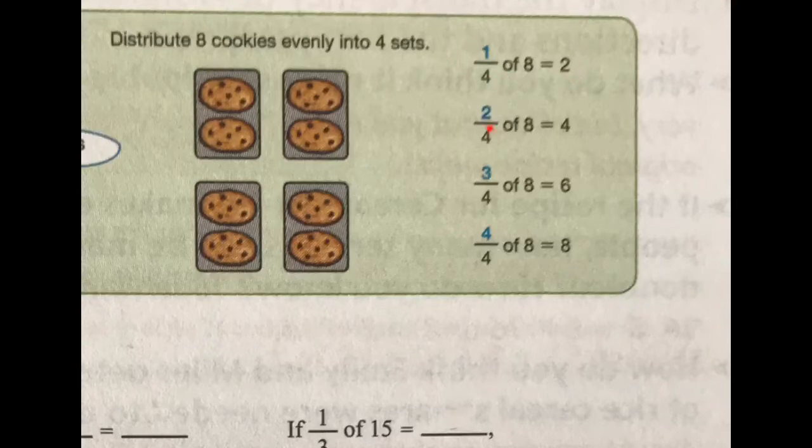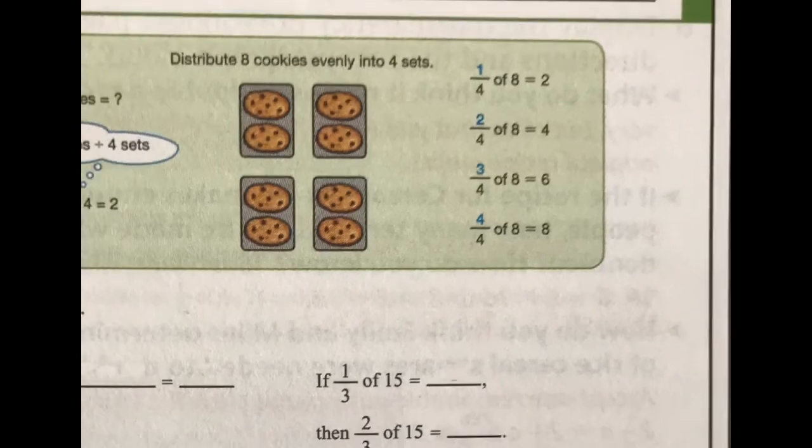So then 2/4 would be 4 cookies, because we're using this group 1 and this second group here. And if you count the cookies, that's 1, 2, 3, 4 cookies. And as long as you have that base 1/4 or 1/16, whatever you're dividing into, you can do all the rest of these really easy.